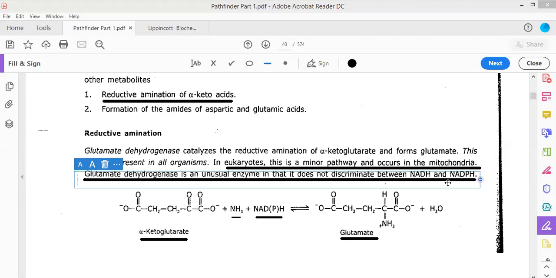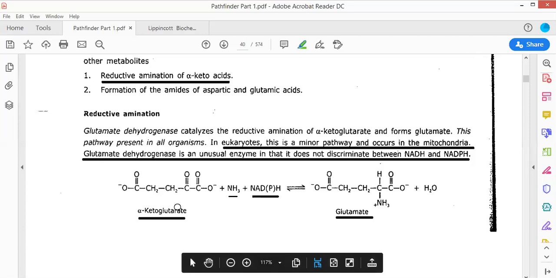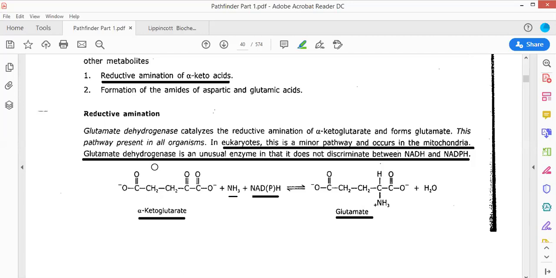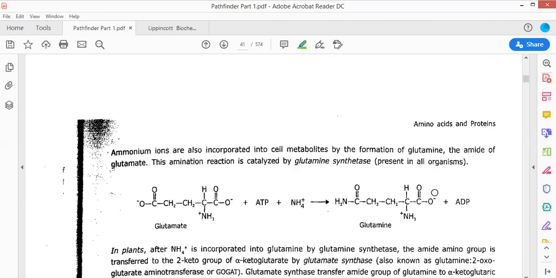Okay, now please listen here. The first process that I have informed you of is the reductive amination of alpha keto acid. You reduce the alpha keto acid and convert it into an amino acid, and that amino acid is referred to as glutamate. Now, how will this amino acid be produced? By addition of an amino group. When you add an amino group, alpha ketoglutarate gets converted into glutamate, and a water molecule is also produced.